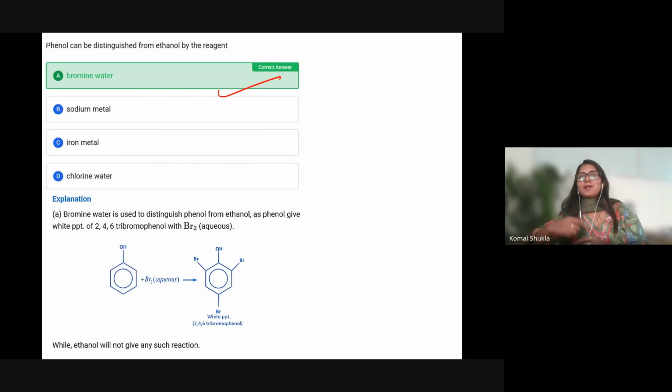Before, I told you that it is going to form an aqueous white precipitate, that is tribromophenol. So the answer will be bromine water. I told you the same thing before.